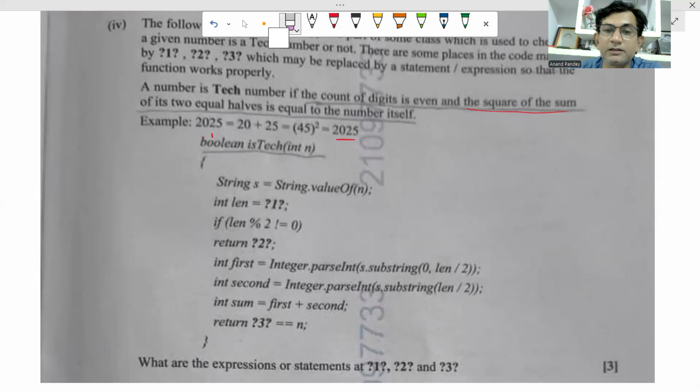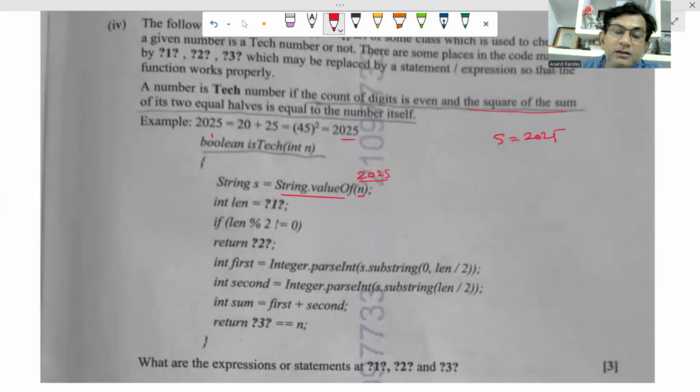Okay, see, this is the question function, and we are going to put the logic. You can see in this line, the valueOf function is a function of the String class. It converts any type of value into string type. So here n is 2025. Consider the value of n is 2025, so that 2025 will be converted into string. This will be 2025.